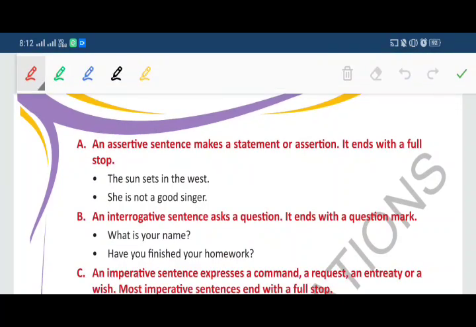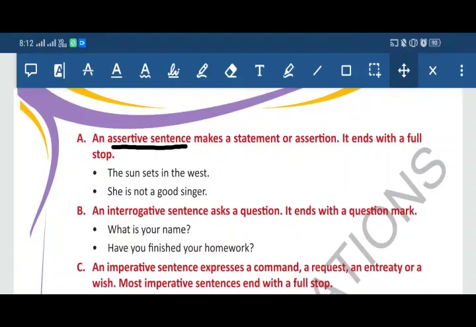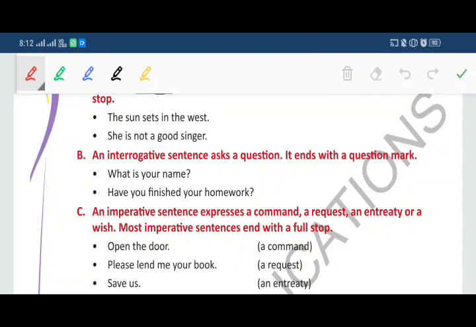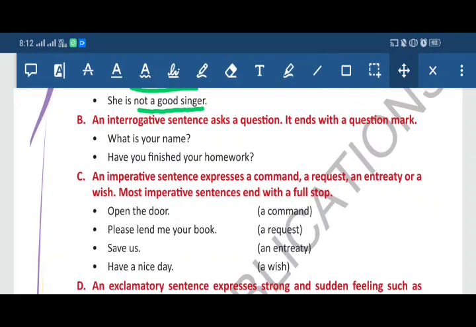First is assertive sentence. An assertive sentence makes a statement or assertion. It ends with a full stop. It means it is going to inform us of something. For example, the sun sets in the west. This is going to inform. And next is, she is not a good singer. Now this gives information about the singing of that girl.